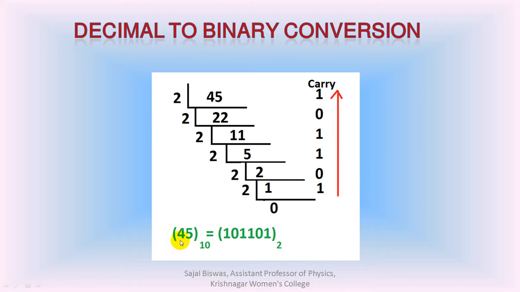Here the binary equivalent of the number 45 is 101101 base 2. In the similar manner, we can convert any decimal number into its binary equivalent.